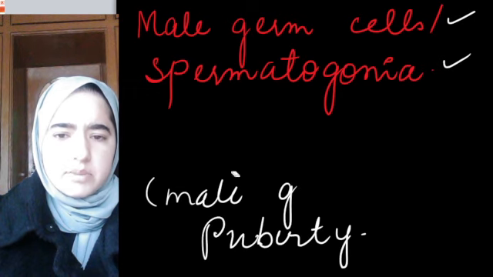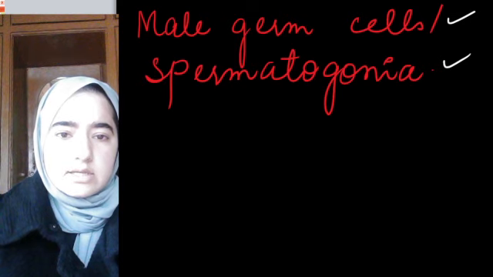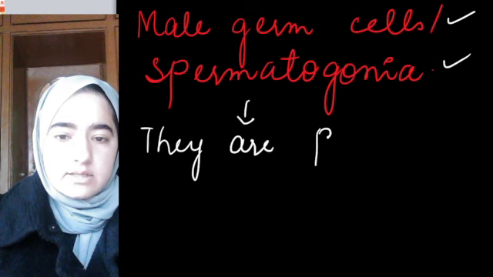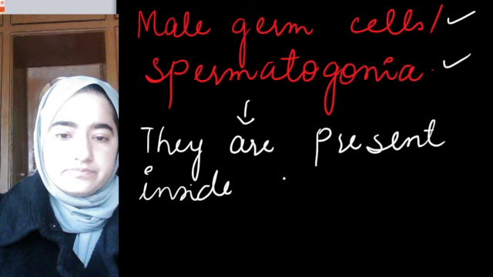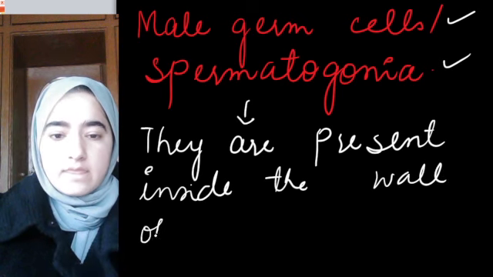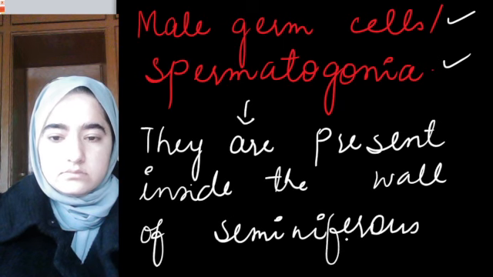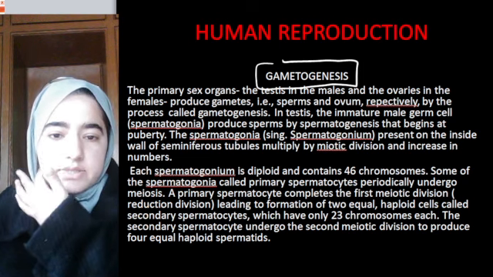Or you can simply remember that male germ cells or spermatogonia are present inside the wall of seminiferous tubules. Okay, I hope this concept is clear.